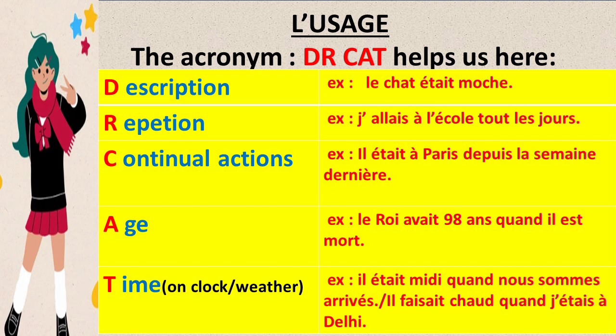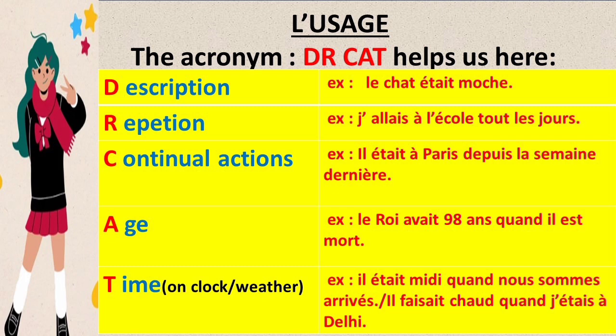D stands for description. Whenever you are giving the description of something or someone in the past, you need to use l'imparfait. For example, le chat était moche. The cat was ugly. In this sentence, you are giving the description of the cat, how it was looking in the past. So, the cat was looking ugly in the past. That's why we are using imparfait here.